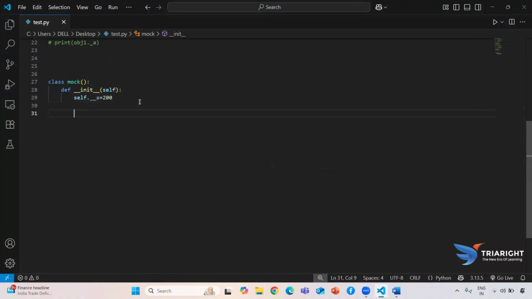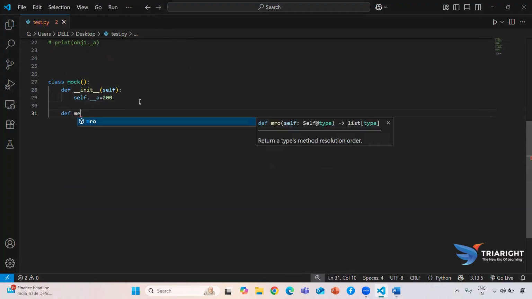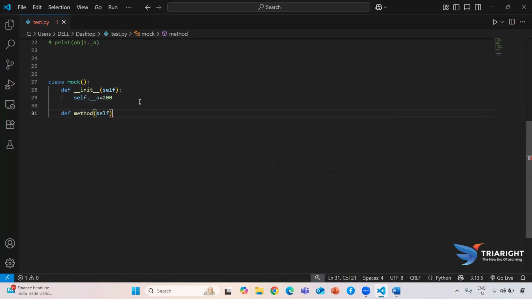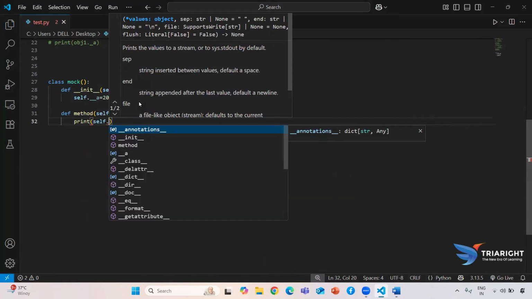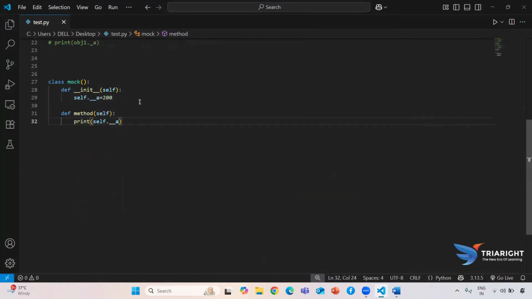Now we are going to create a method also. The method name will be methods only. It will take one mandatory argument, because we know that whenever we create a method for an object, it takes one mandatory argument called self. Now I want to access that particular value. How to access? self.__a. Now I can access it inside this method.